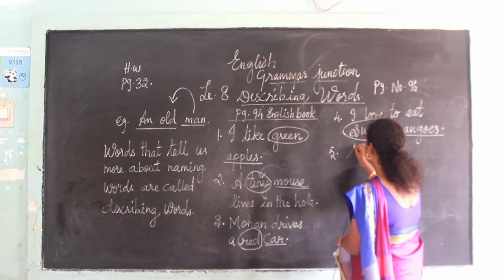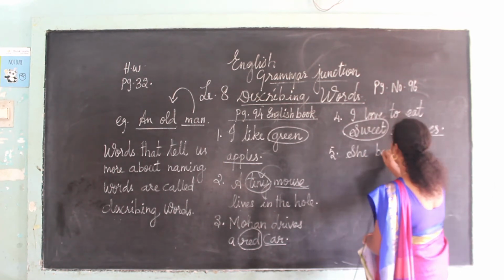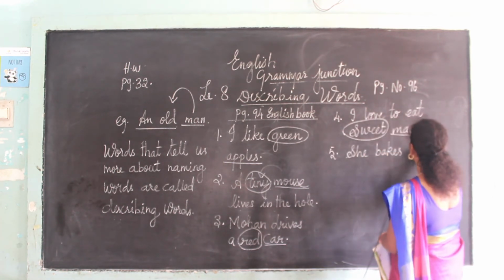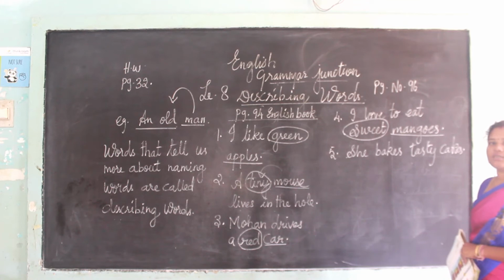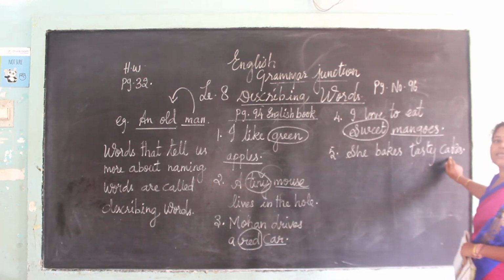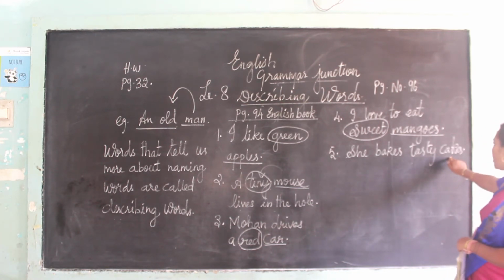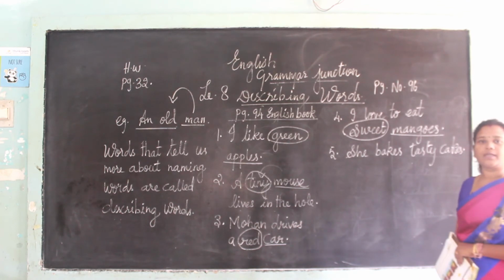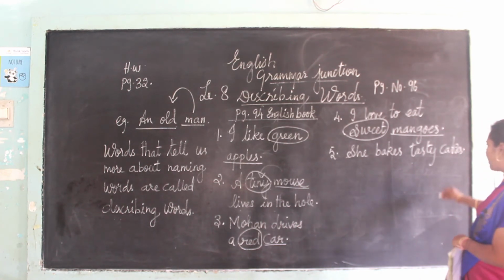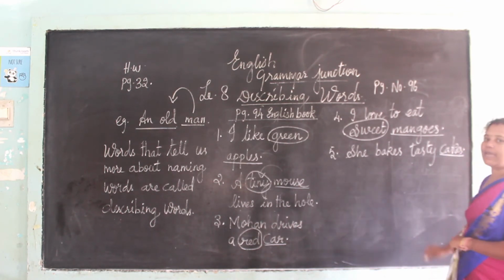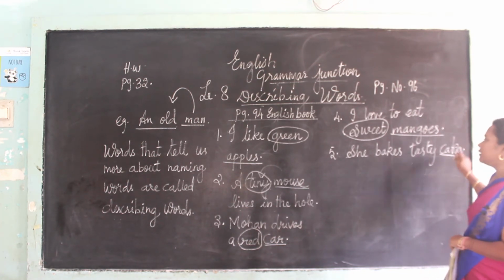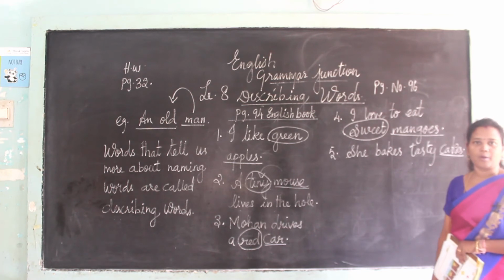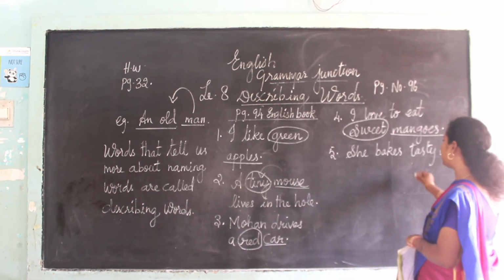She bakes tasty cakes. What did she bake? She is baking tasty cakes. So what is the naming word over here? Cakes. Yes, very good. So underline the word cakes. Now what is the describing word? Come on, what is the describing word here? Tasty.